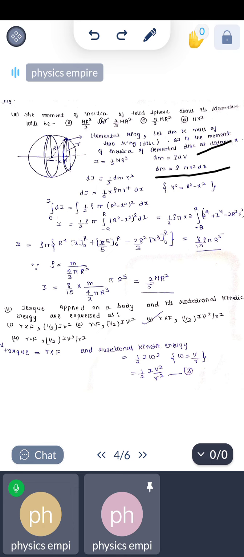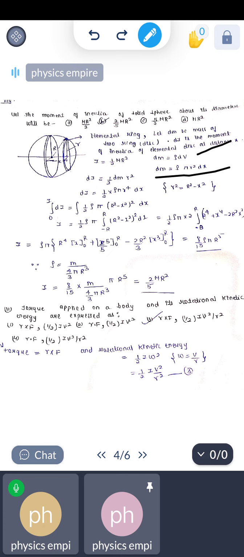After expanding this bracket using a square minus b square whole square and putting the value of the limit, we get 8 by 15 rho pi R5. Since rho is mass per unit volume, that is m upon 4 by 3 pi R cube, the moment of inertia we get is 2 by 5 m R square.